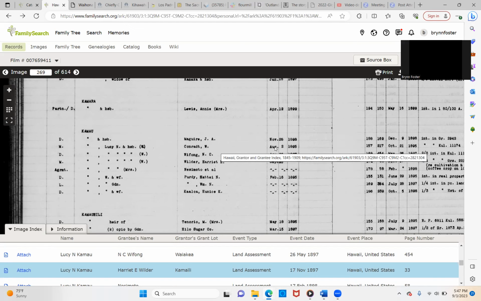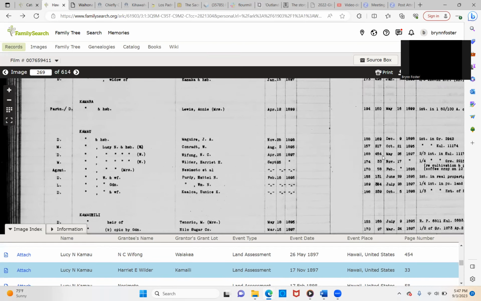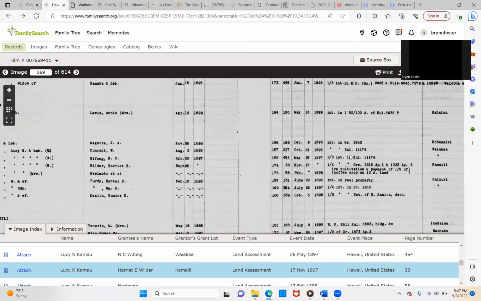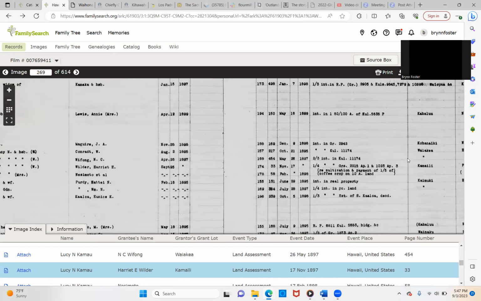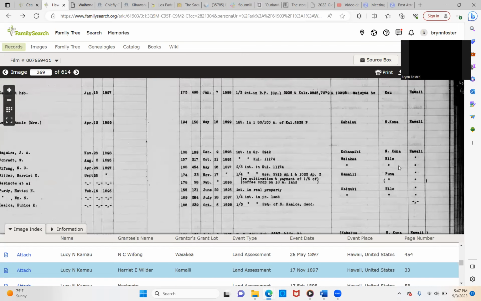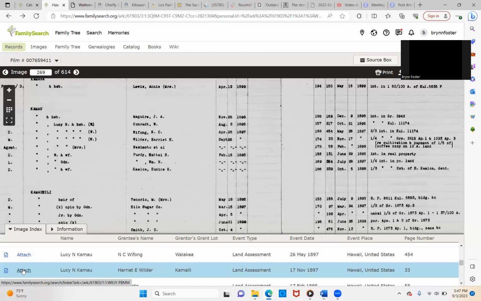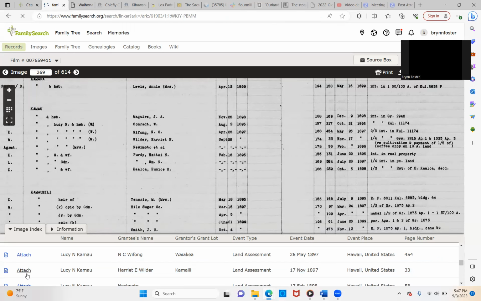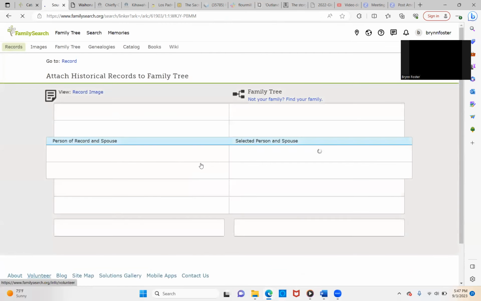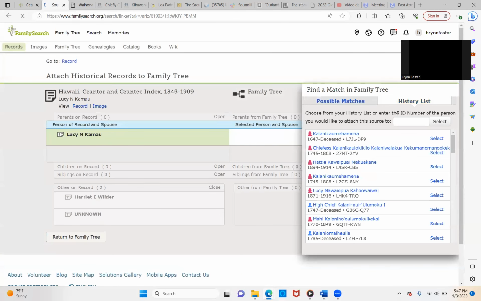And then here's the dates of when this transaction happened, which looks like 1895, 97. And this talks about where you can get more information, the page numbers, and then more information. Here is the place, which is in Hilo. So I am going to attach this to our record. So you just pressed attach, and then it goes to,